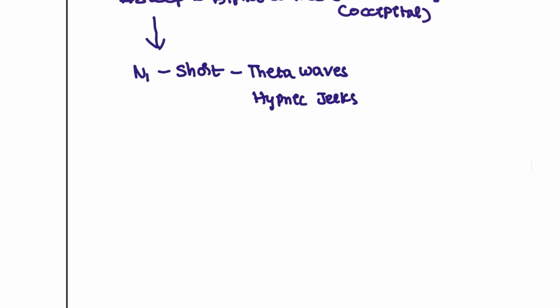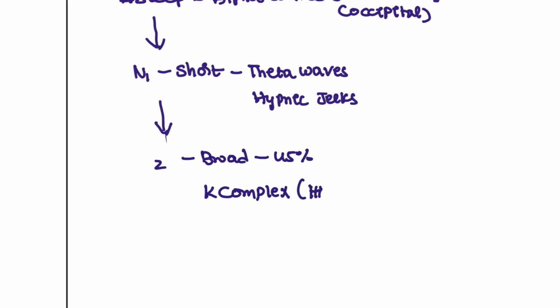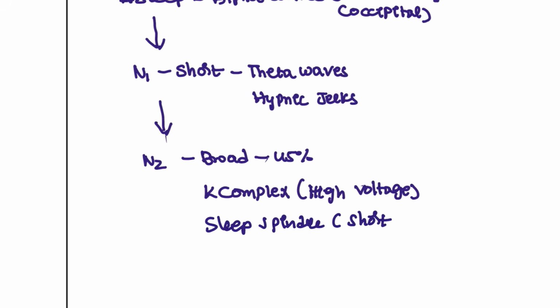That is in the N1 stage, followed by the N2 stage, which is the broad one. Almost 45% of our sleep is in the N2 stage, and here you are going to see the K complex, which is associated with high voltage, and the sleep spindle, which is the short voltage.